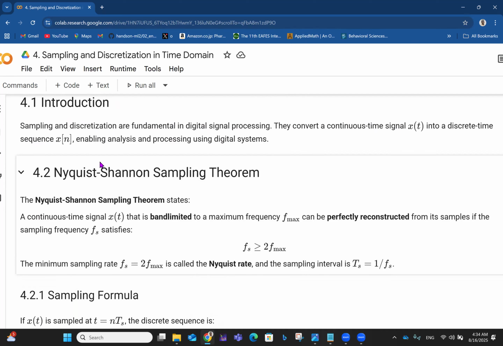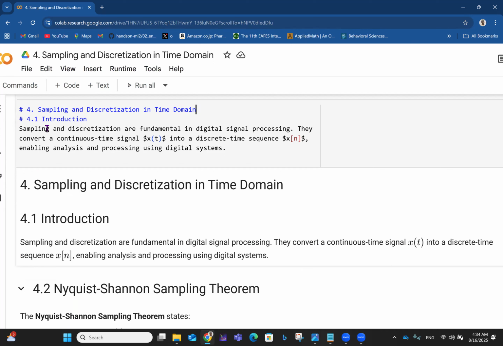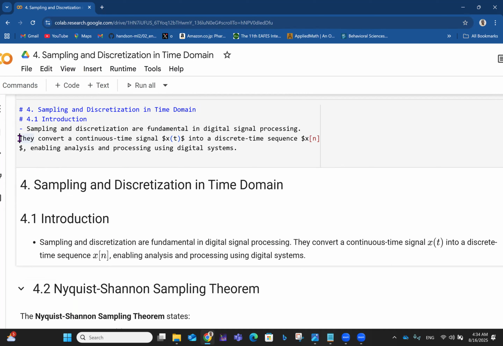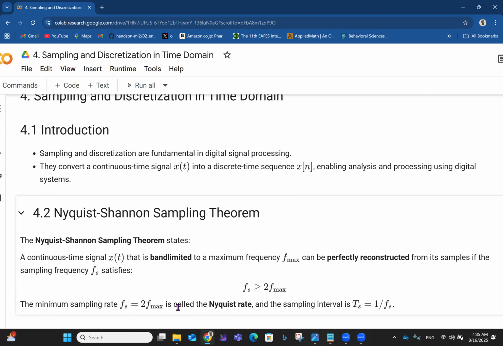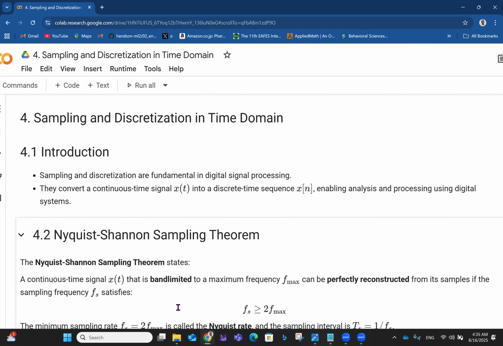Introduction. Sampling and discretization are fundamental. In fact, I can split this up. In my second video, when I was talking about the basics of Python, I actually demonstrated how to navigate this whole Google Colab thing. So you want to check that out if you want to know how to use Google Colab.